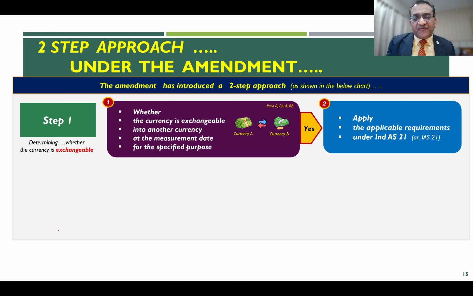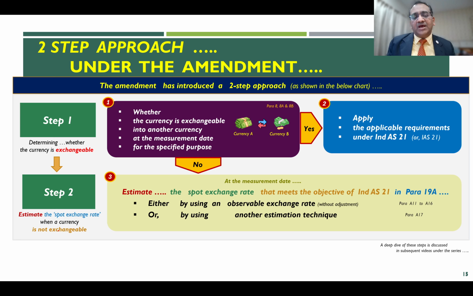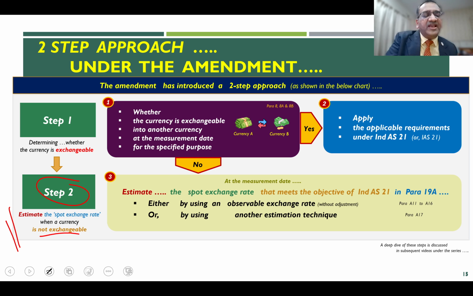But if the answer to the first step is no, the currency is not exchangeable for the specified purpose in question, as in the example which I gave, then what happens? Then this is the guidance in the standard. It says, estimate the spot exchange rate when the currency is not exchangeable.